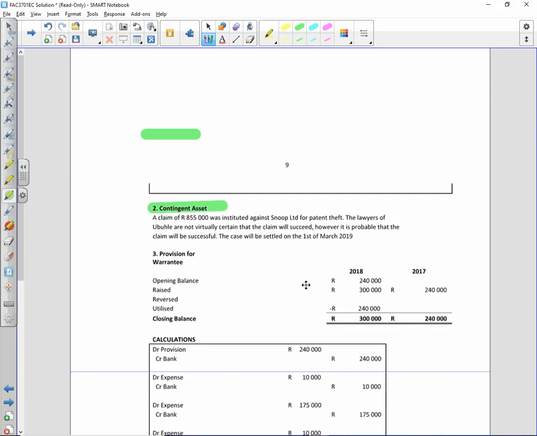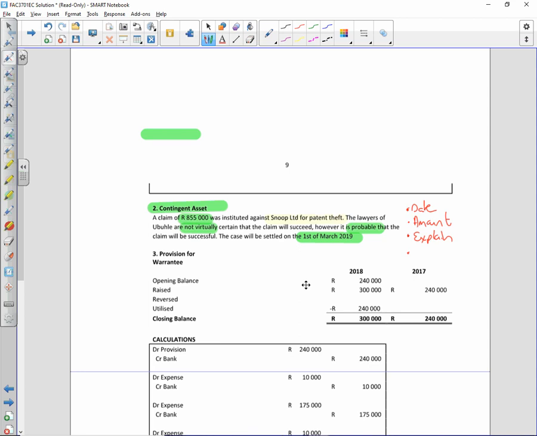What I need to mention is firstly the amount, then give an explanation. There was patent theft or whatever you want to call it. The lawyers are not virtually certain. However, it is probable. So you need to indicate the probability, and then the case will be settled on the 31st of March. So what we need over here is a date that we expect it to be settled. We need an amount. We need an explanation.